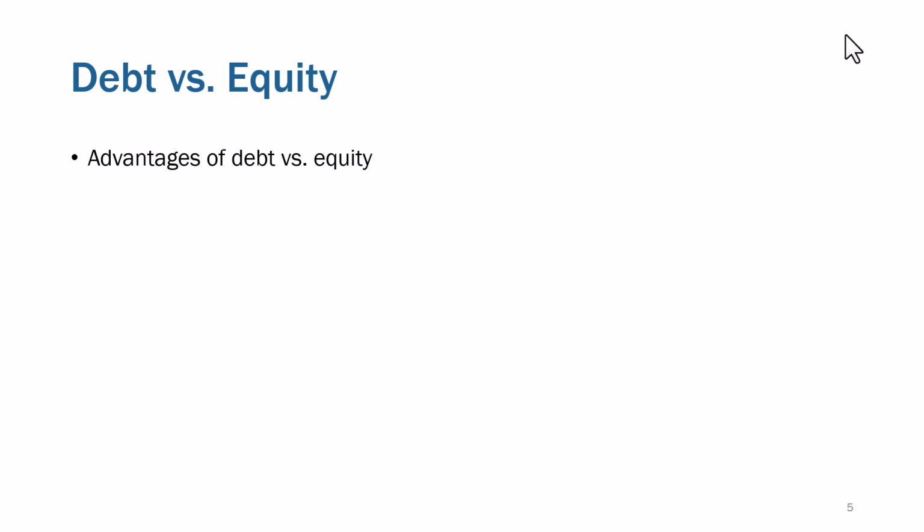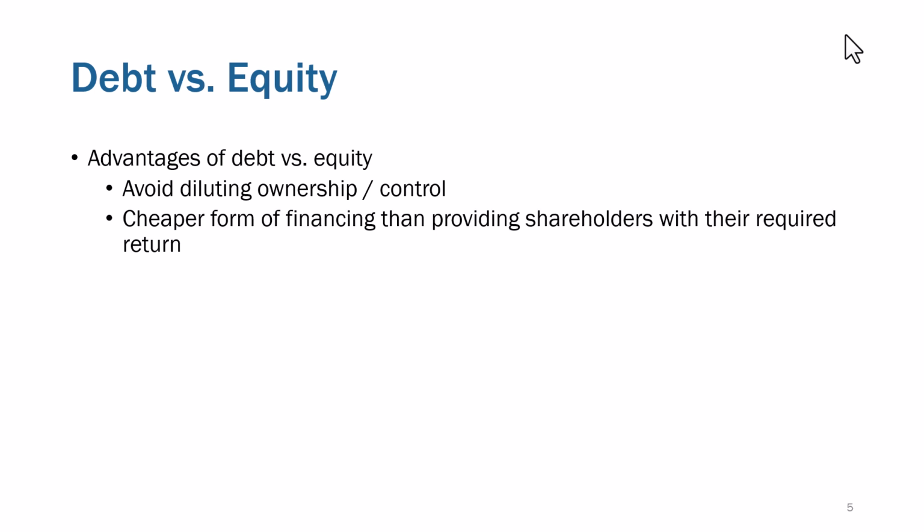So when we're talking about debt versus equity, the advantage of debt as compared to equity is if we borrow money, we don't have to give up ownership to someone else, compared to if we issued shares to them. So we retain control. It's generally a cheaper form of financing than providing shareholders with their required return. We saw on the Disney bonds, the yields on those, that was the far right column, was between 5 and 6%. And we're going to learn also